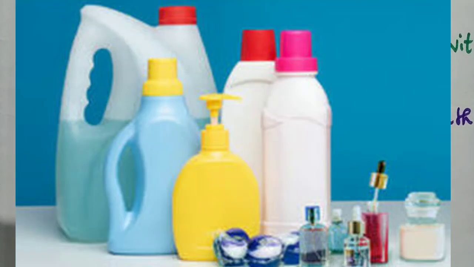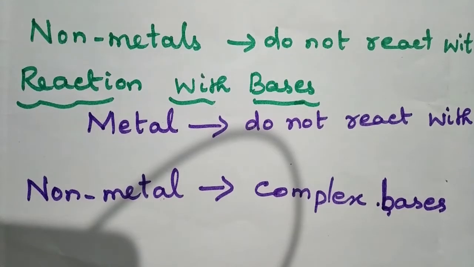Can you say some examples of strong bases? Sodium hydroxide, potassium hydroxide, etc. And they produce the compound of that metal and hydrogen gas. Okay. Then what about non-metals? Non-metals, when they react with bases, form a complex compound, and you will learn that in the higher classes.